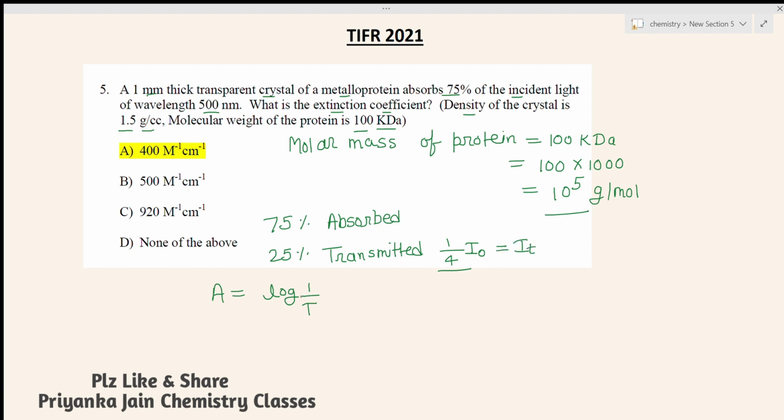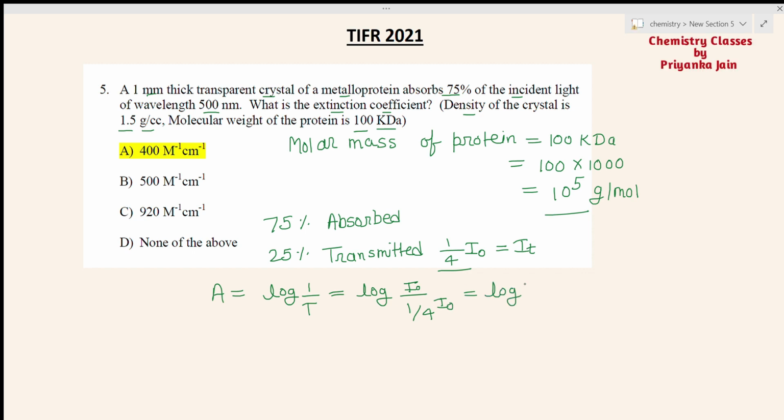So we can write A is equal to log of 1 upon T, which is equal to log of I naught upon 1/4 I naught. If you write I naught here and I naught there, they cancel, so this will be equal to log of 4. Now we know that there is another formula, A is equal to epsilon C L. Here epsilon is the molar extinction coefficient, C is the concentration and L is the length.